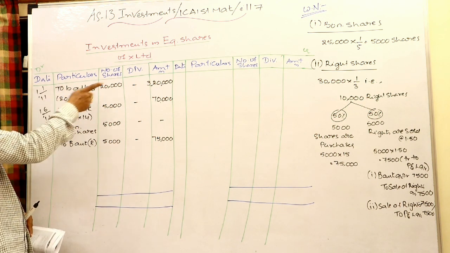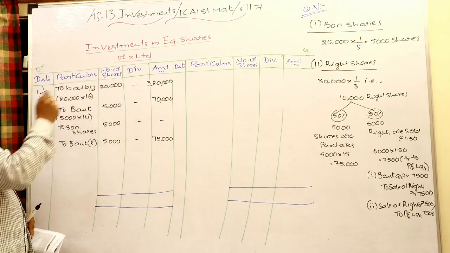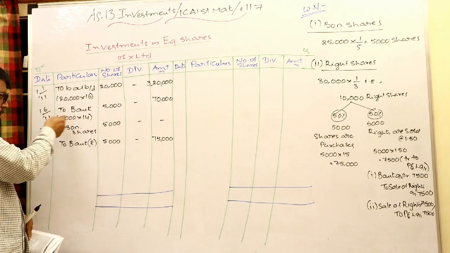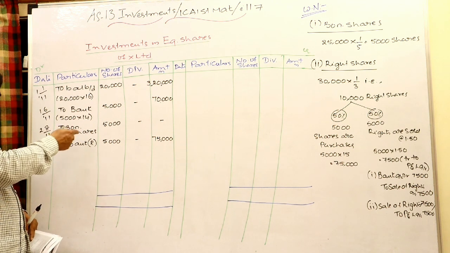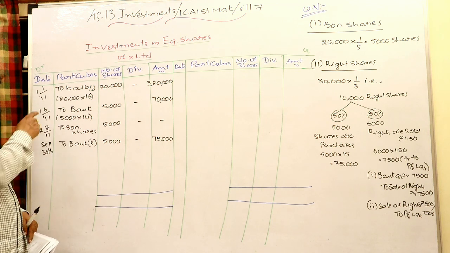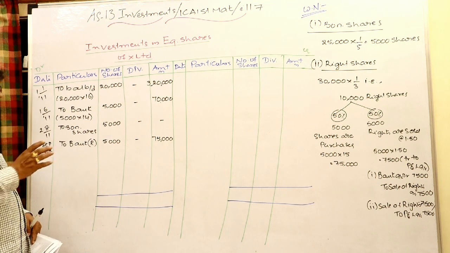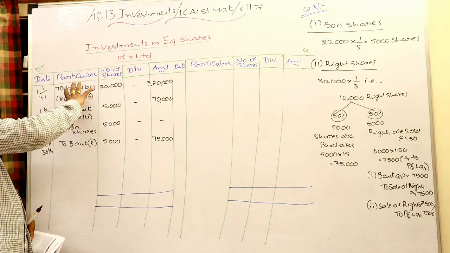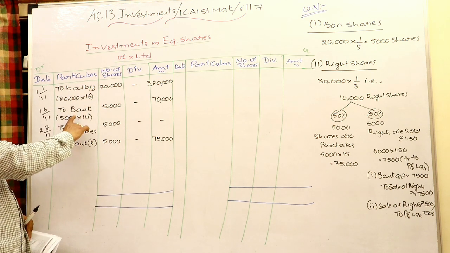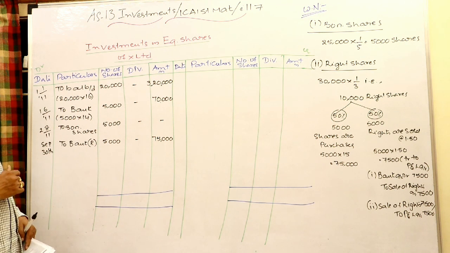This is to be written in the dividend column. This is to be written in the amount column to reduce the cost of investment. Obviously, I will not receive the dividend on these shares, because these shares were not in the issued position on 31st March. Okay, so no dividend on these shares. This is a post acquisition dividend, revenue income. This is a pre acquisition dividend, reduce the cost of investment.